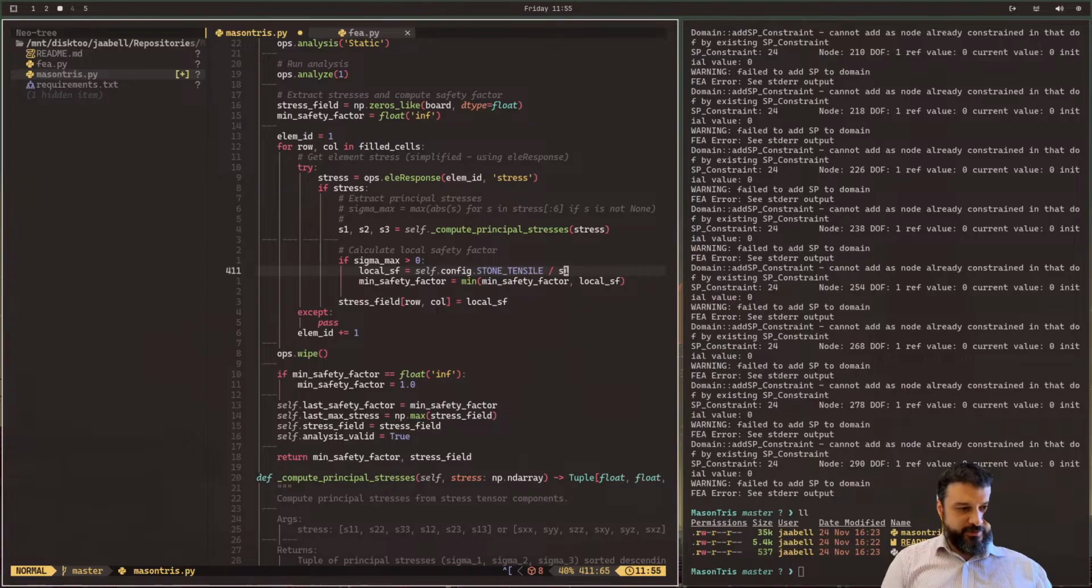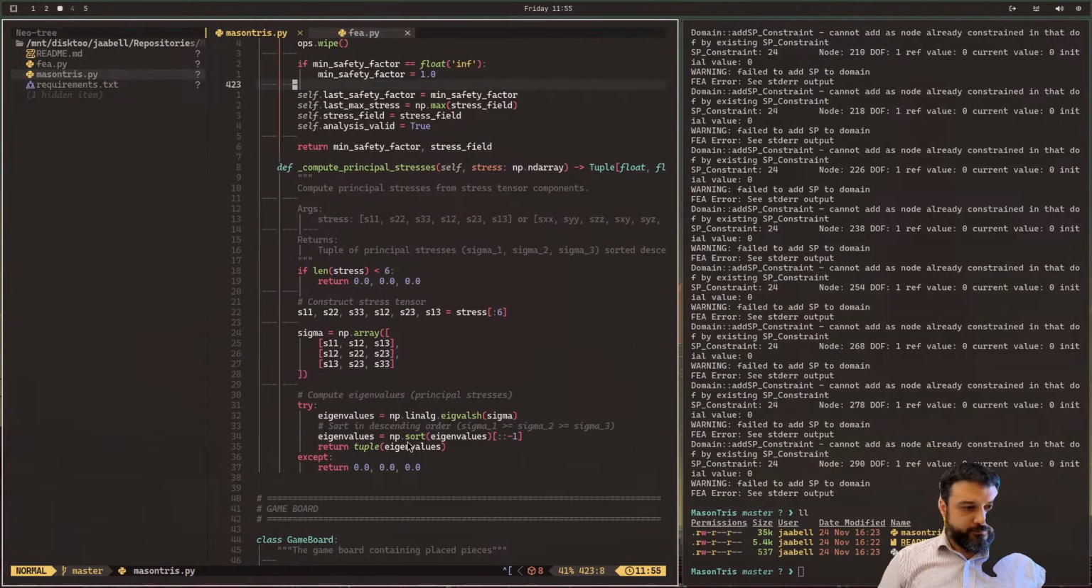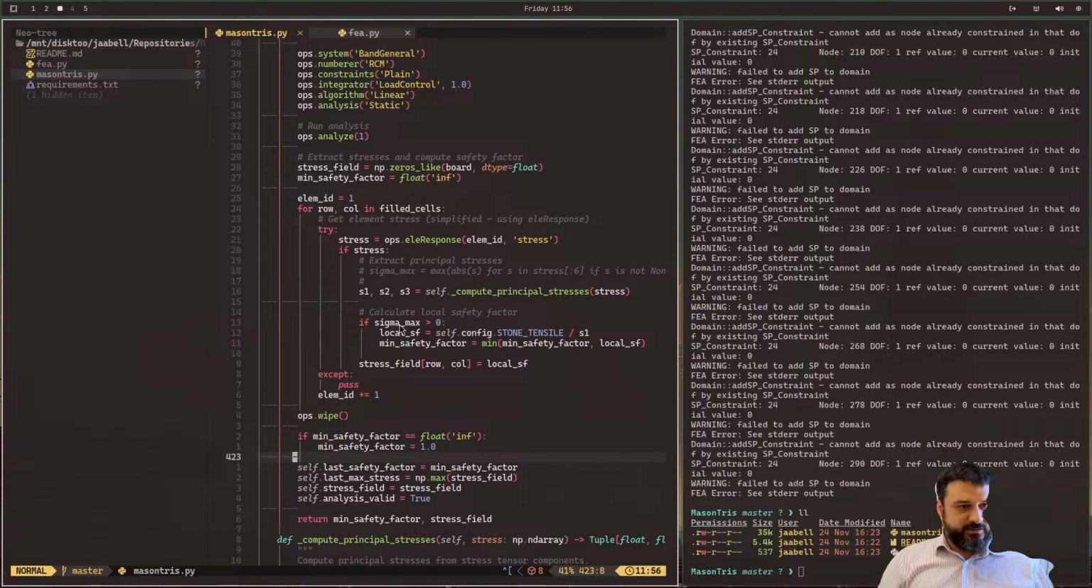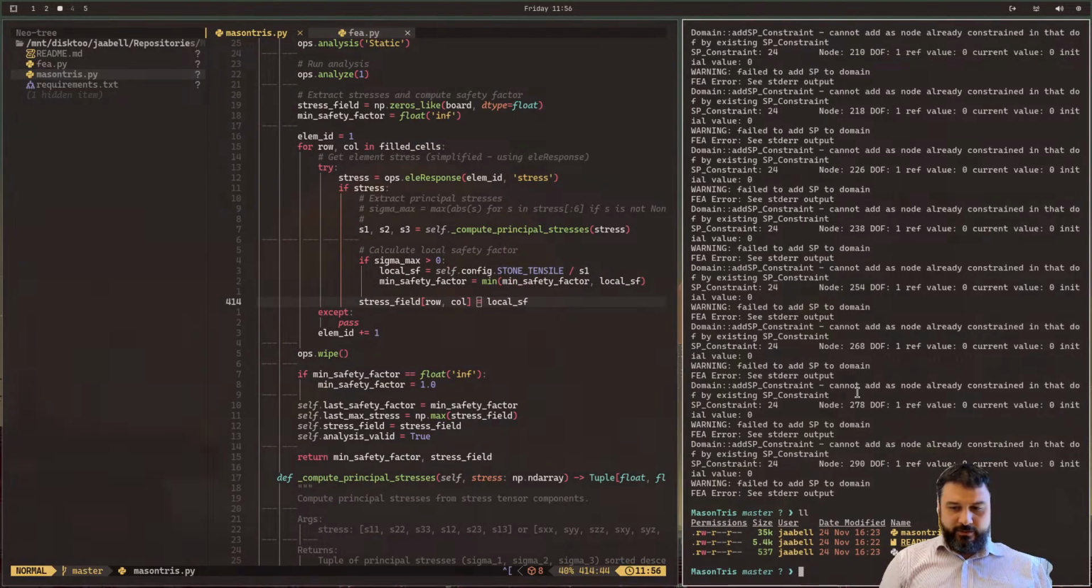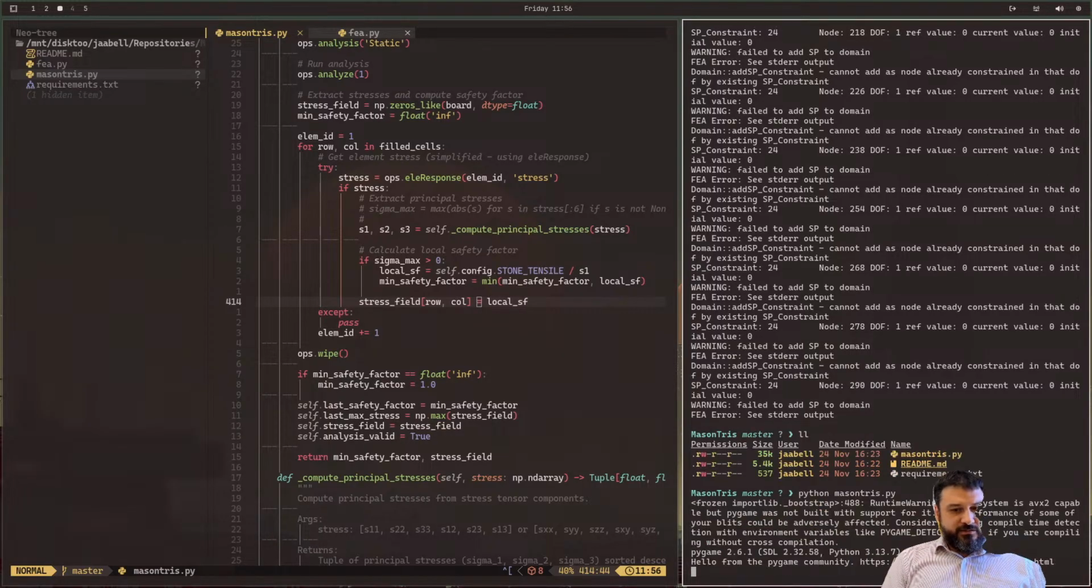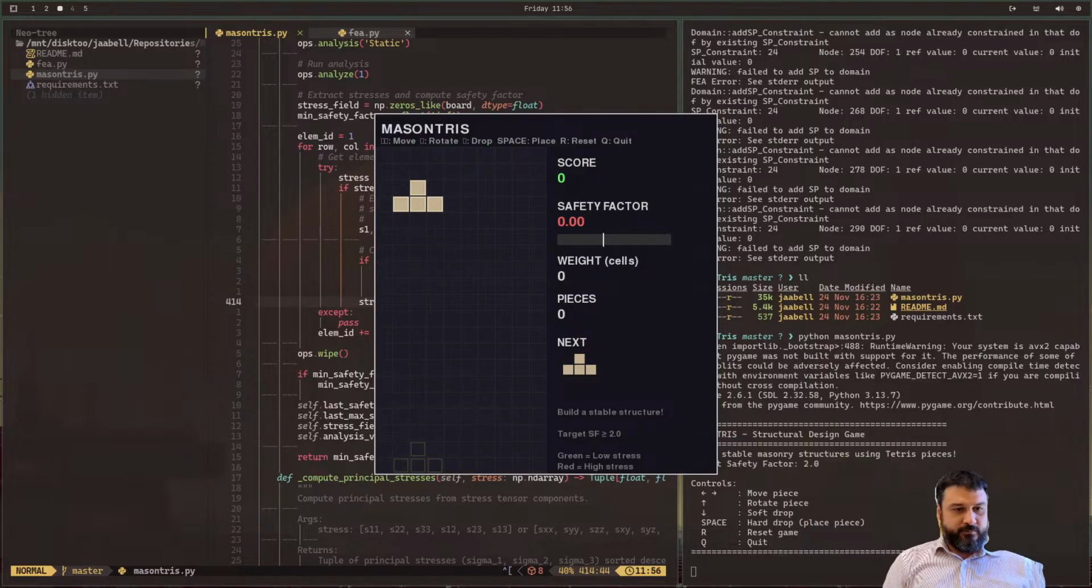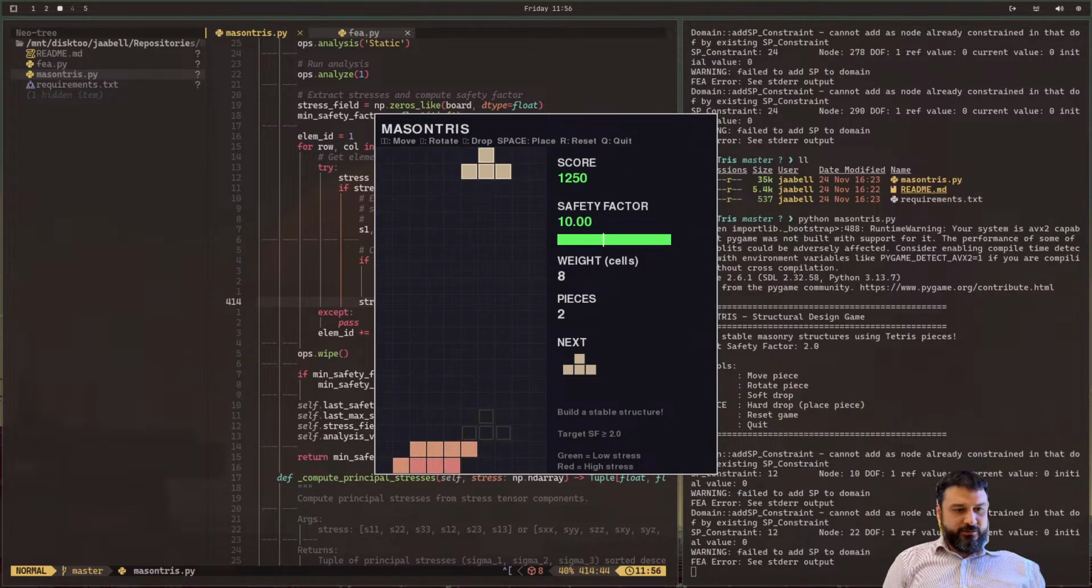Okay, let's verify that assumption. Let's store there. So we are computing eigenvalues and sorting eigenvalues in descending order. So sigma 1 should be the largest one. Perfect. So that means that's S1. We're going to use that as our SF, and we run masontrist with this. Let's see what happens. So now the color should be proportional to whatever the tensile is.